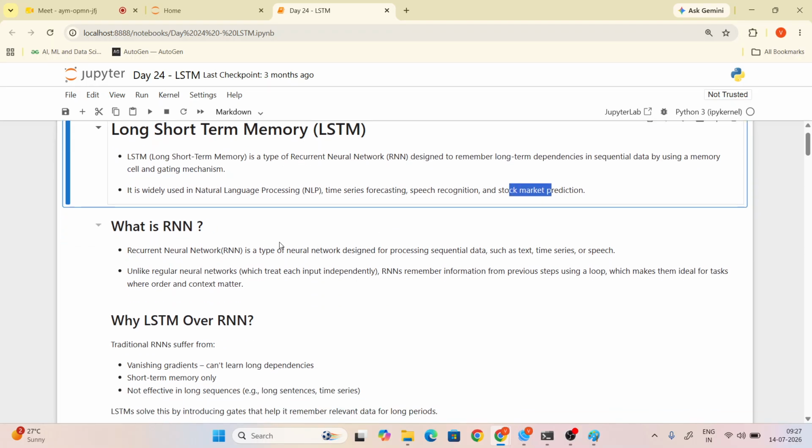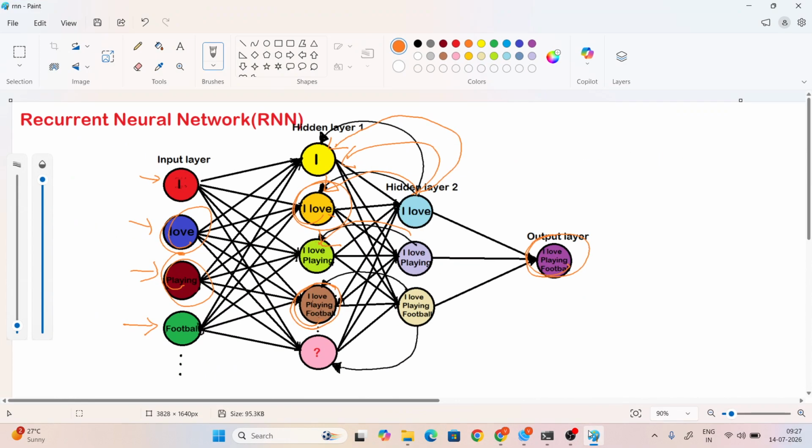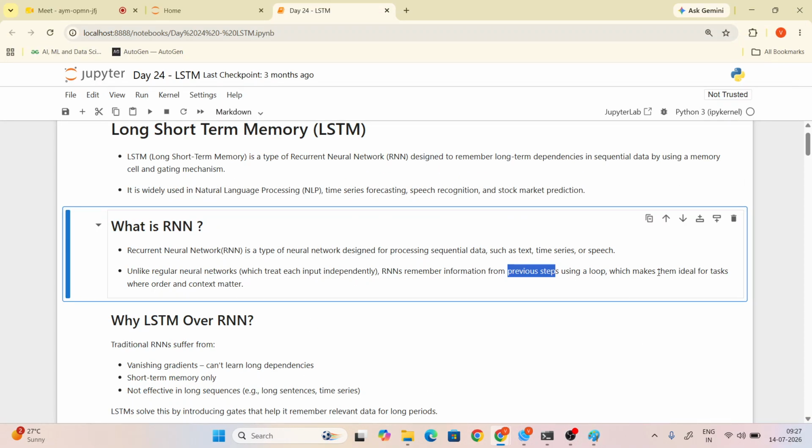So what is RNN? Just now I explained, right? RNN is a type of neural network mainly designed for processing sequential data. It may be text, time series, speech, or anything. It's not like a regular neural network, which treats inputs independently. RNN remembers the information from previous steps using a loop. I drew the diagram, right? Using the loop, it remembers the memories.